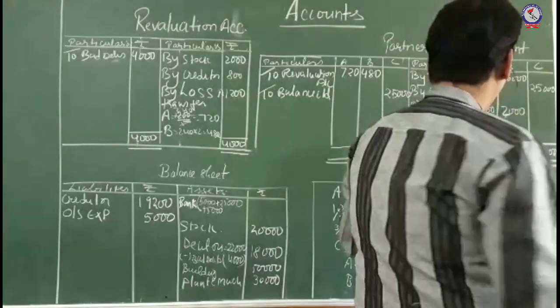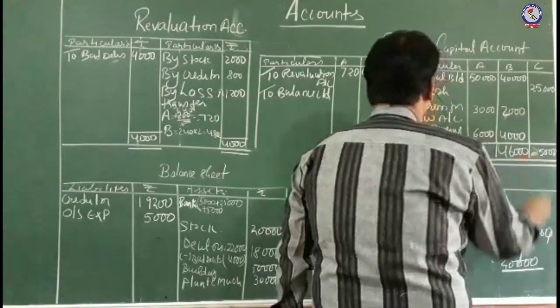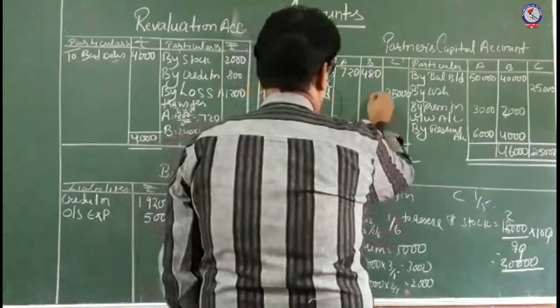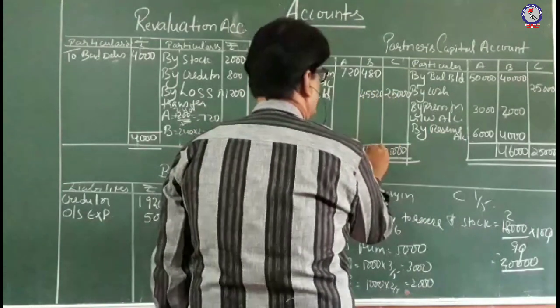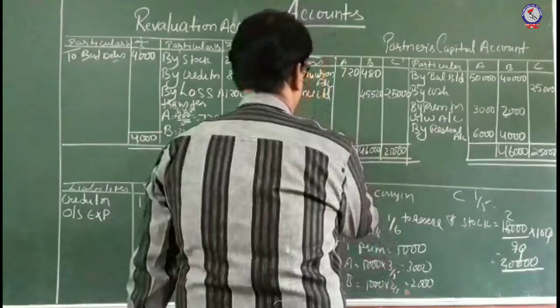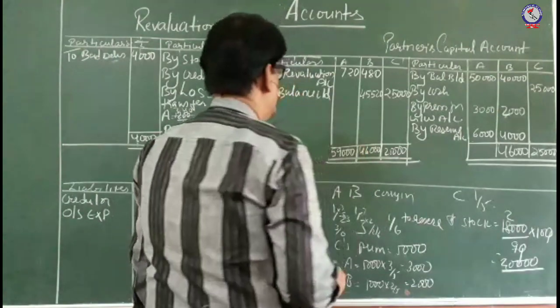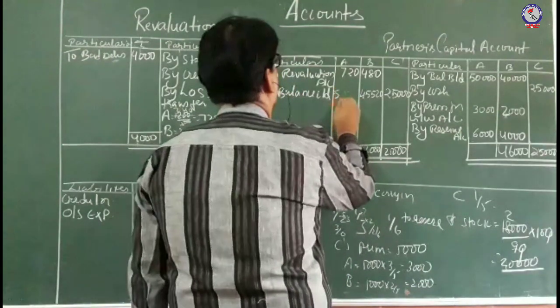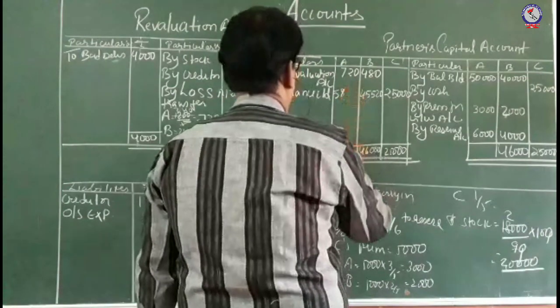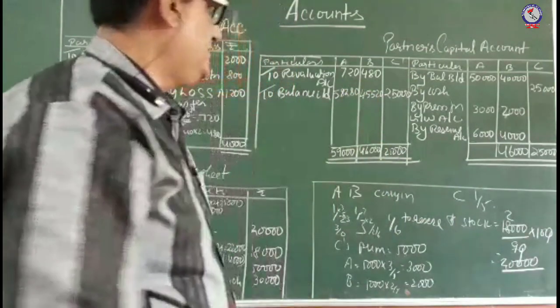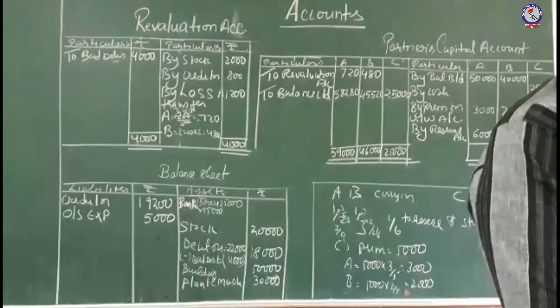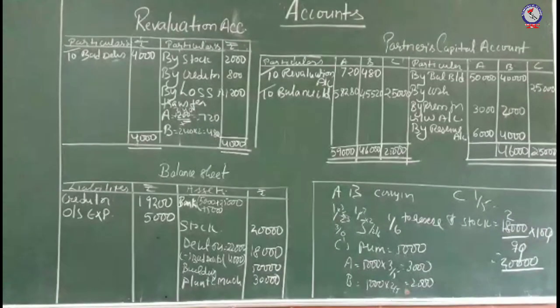Then it is 58,280 for A, 46,000 for B, and 25,000 for C. So these are the balancing figures respectively: 58,280, 46,000, and 25,000 respectively for A, B, and C. Okay. So this becomes like this.